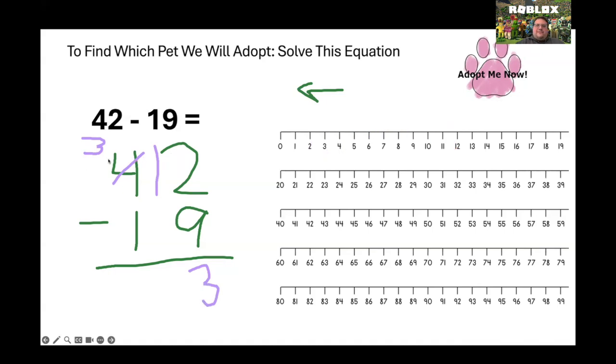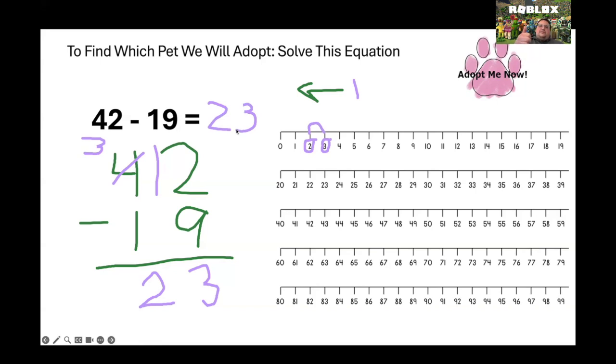Now I move over to my left. I have 3 minus 1. We start at 3. We're going to jump back 1. And what do we land on? 2. And my answer is 23. 42 minus 19 equals 23.